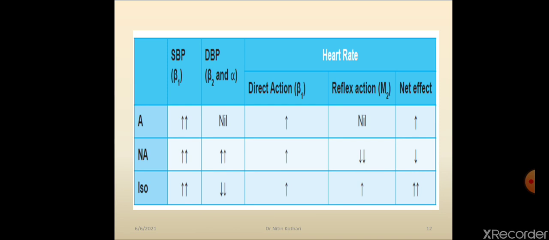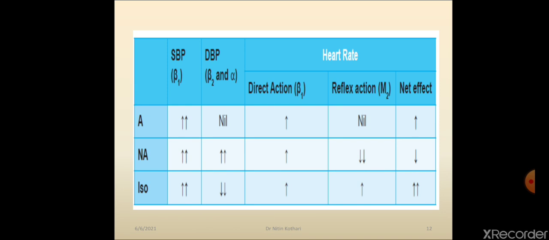Okay, but what about the diastolic blood pressure? As we have discussed, epinephrine stimulates both receptor alpha 1 and beta 2. Alpha 1 causes vasoconstriction, beta 2 causes vasodilatation. Vasoconstriction causes rise in blood pressure, rise in diastolic blood pressure. Beta 2 receptor causes vasodilatation, vasodilatation causes fall in diastolic blood pressure.